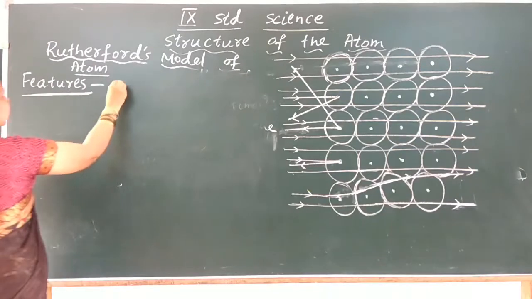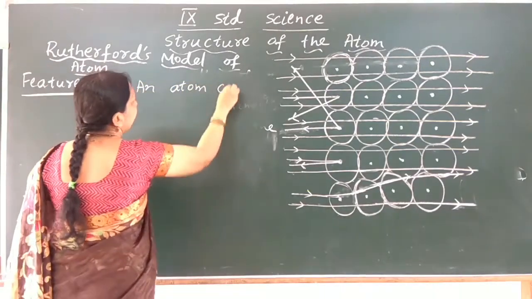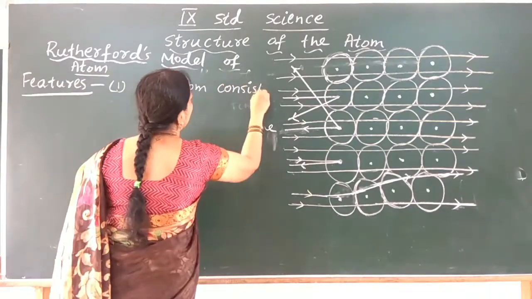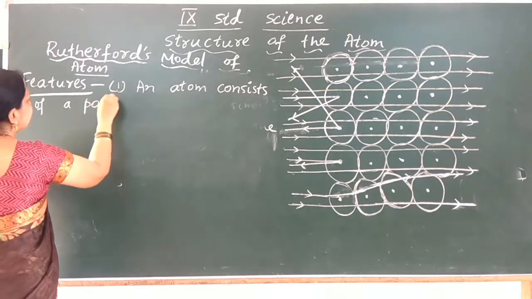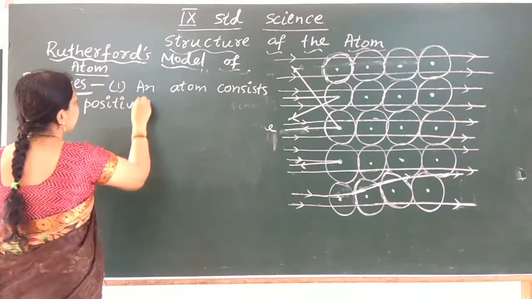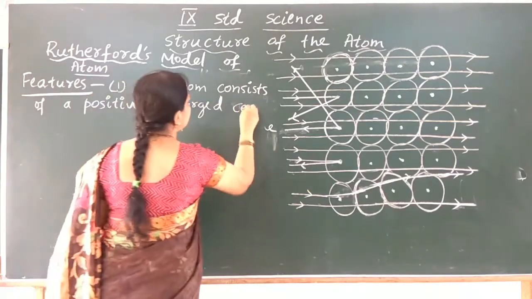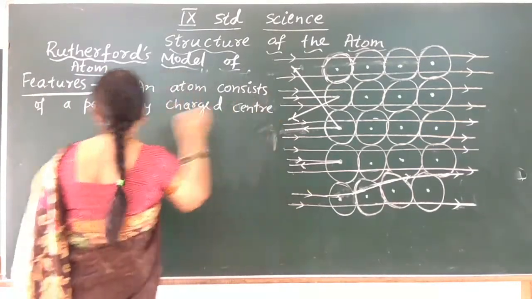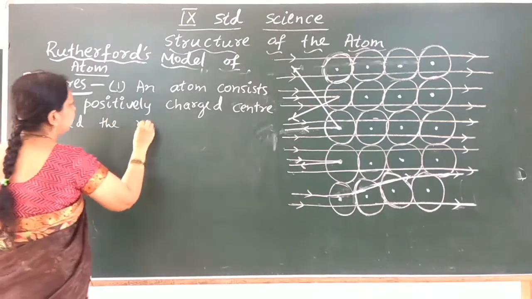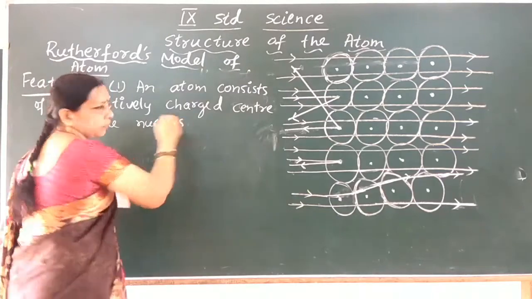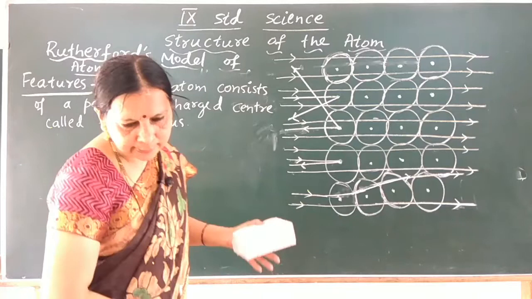What are the features of Rutherford's model of atom? The first feature is that an atom consists of a positively charged center called the nucleus.